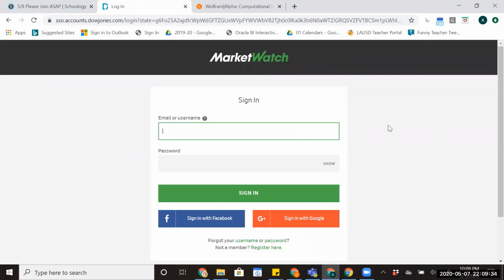And it's going to ask you to sign in. When you sign in, please sign in with your school email. So I'm going to come down here to the red sign in with Google button. This is like the magic button to get you signed in everywhere. Anything with a partnership with Google makes it really easy because we can sign in with our school email.